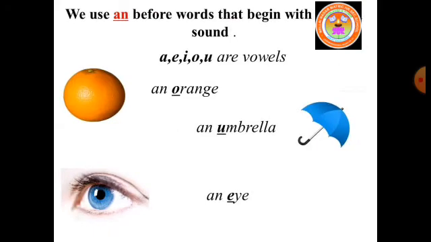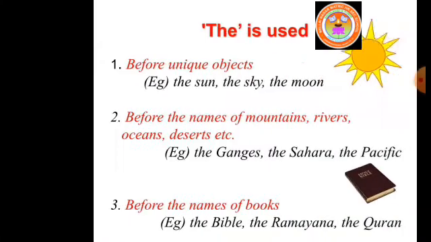An is used before the vowel sound, isn't it? Which letters are called as vowels? A, E, I, O, U are called vowels. An orange, an umbrella, an I.